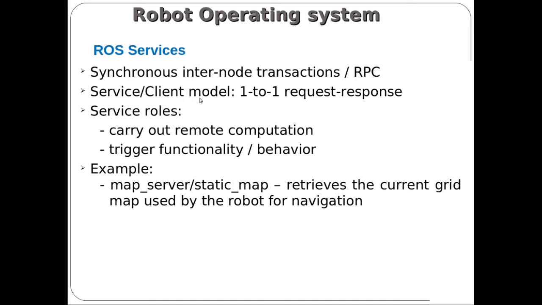In the service client model, two-way communication is possible, but continuous transfer of information is not possible in ROS service. While discussing ROS topics, sensor information is continuously received from publisher to subscriber, but in ROS service, whenever the client needs some information, it gets it from the server.